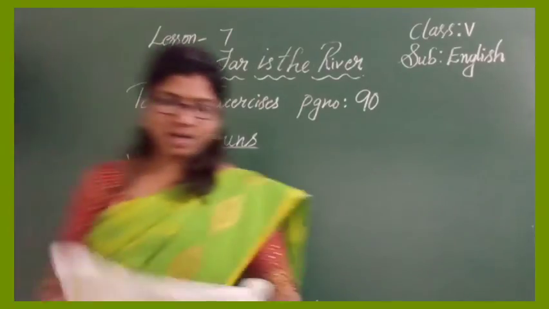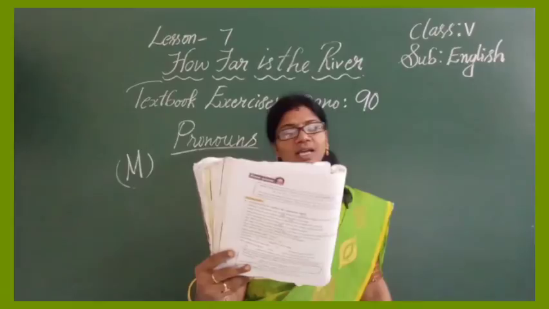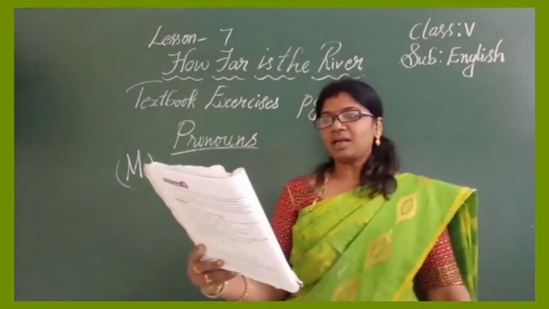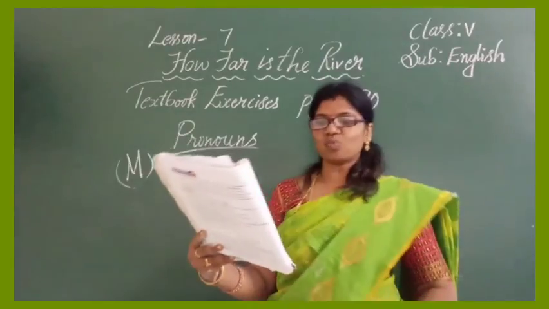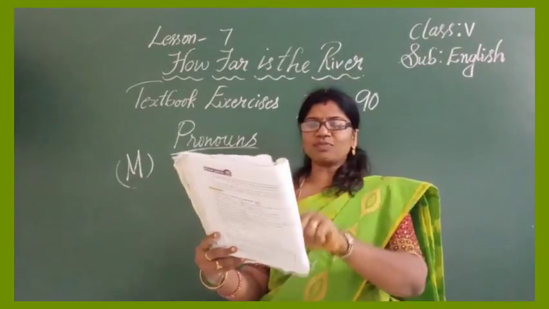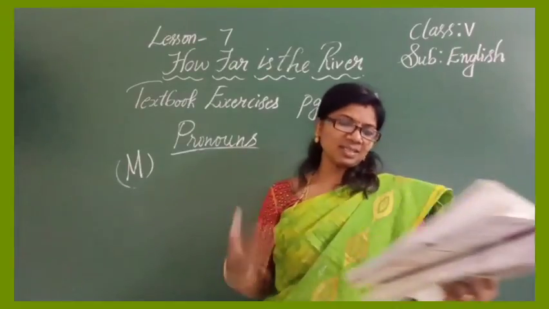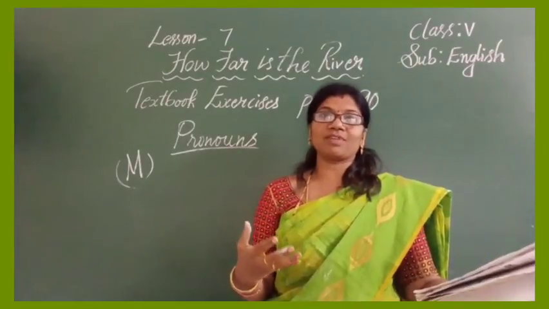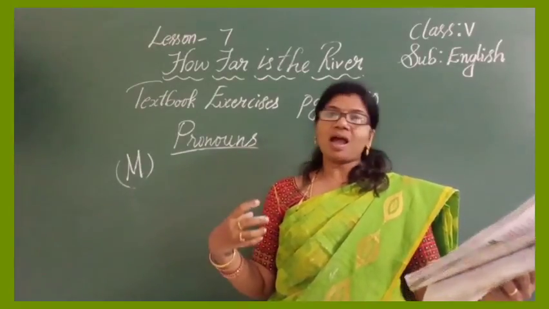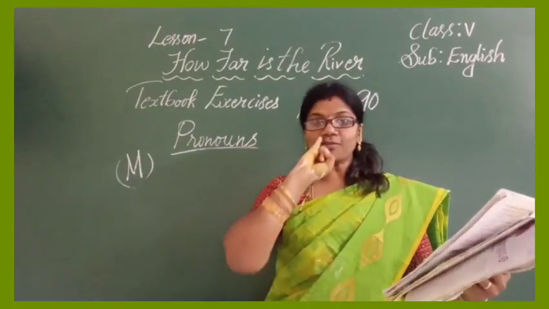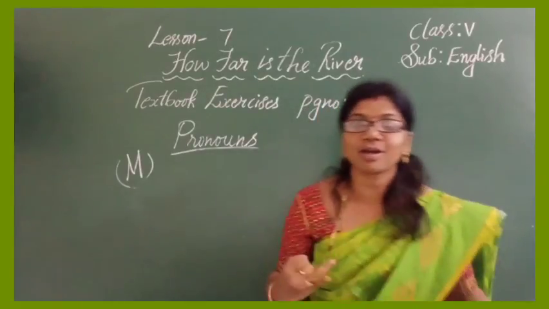Let's go with the next exercise. Work in pairs, read the invitation card. Take turns to ask and answer 5 questions using what, who, when, where and why. You frame, this is for your homework. You should frame one question, and for the answer, it's an invitation card. With what, one question you frame. With who, you frame a question and write the answer also.